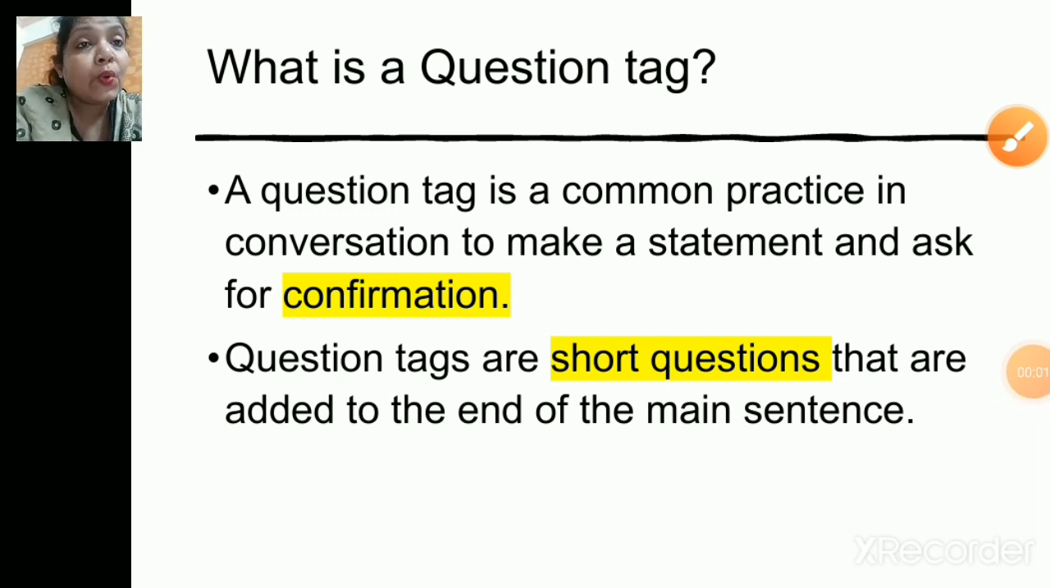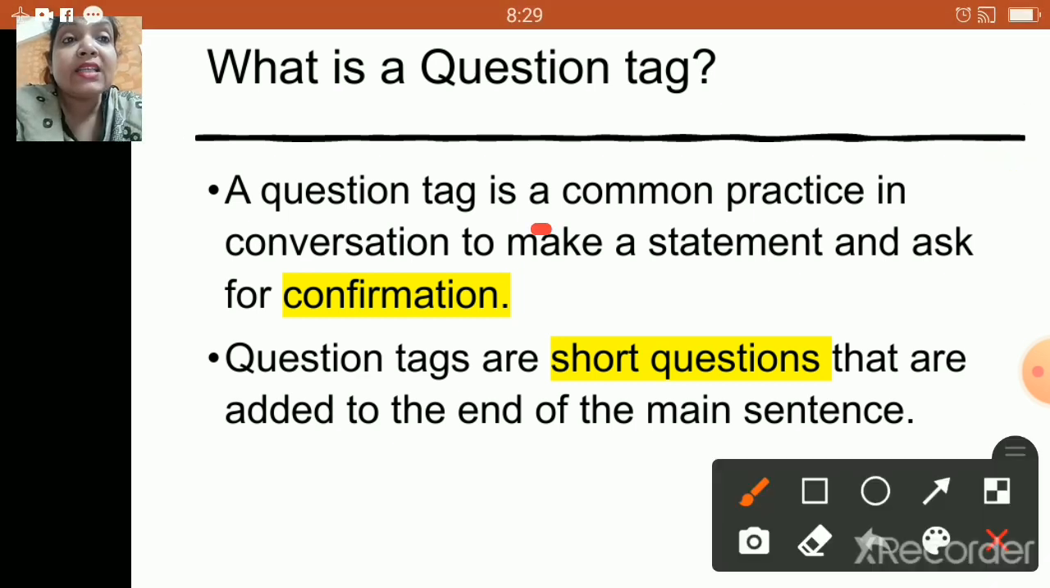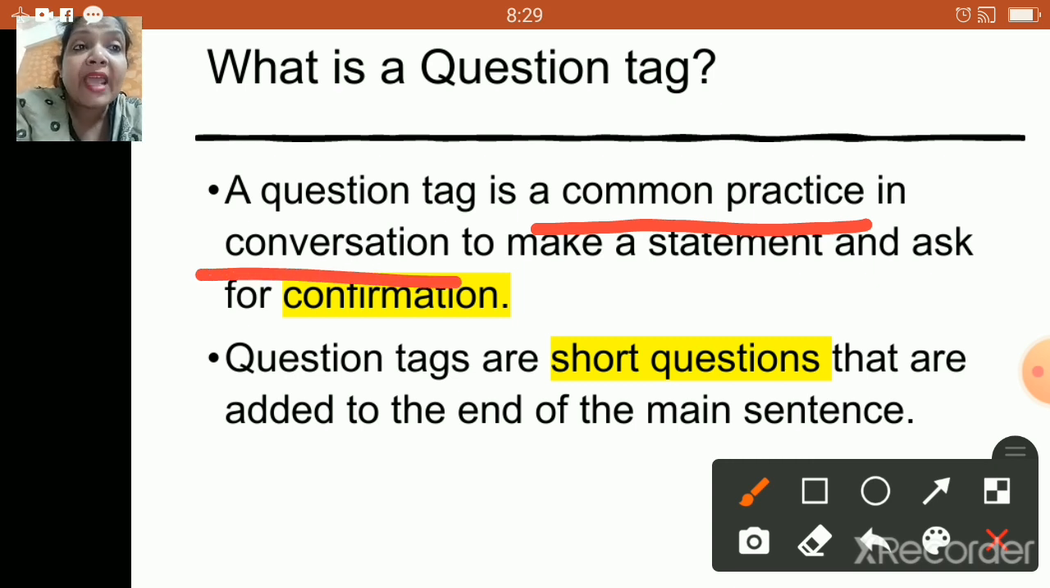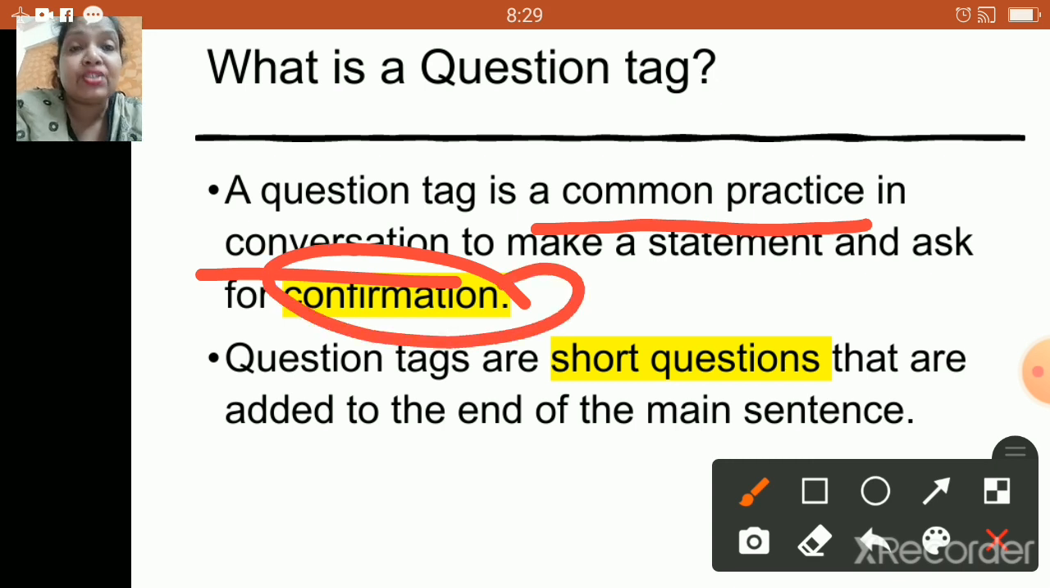Now, what is a question tag? A question tag is a common practice in conversation to make a statement and ask for confirmation. I repeat, children, it is a common practice in conversation to make a statement and ask for confirmation.